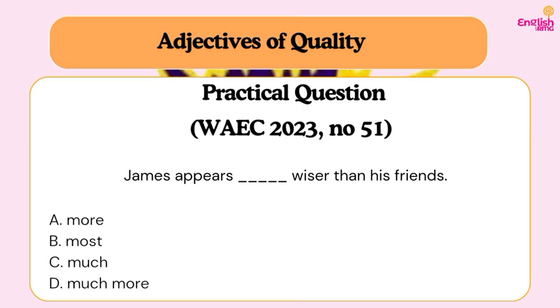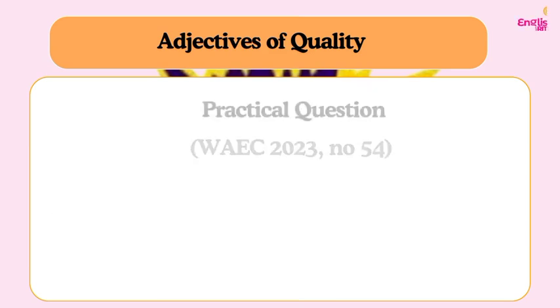But when you say "much wiser," "much" is used to show a higher degree. That is, he is not just wiser, but his level of wisdom is quite much higher. Do you understand? So our answer is what? Much. You can't say "much more" because that would be another unnecessary repetition of the comparative. So our answer is C. Much wiser. James appears much wiser than his friends.